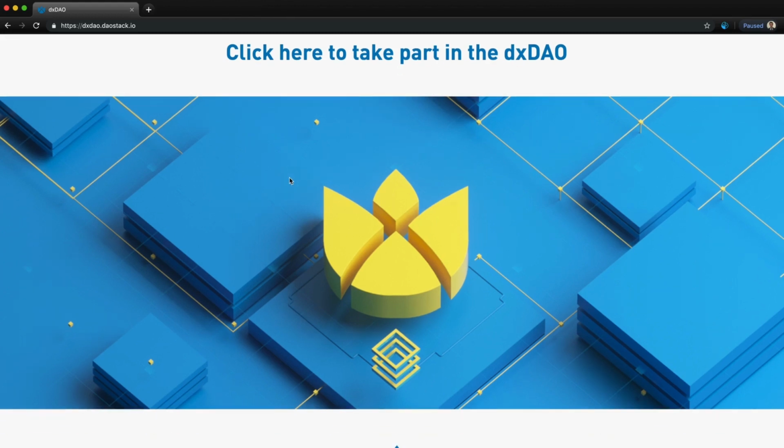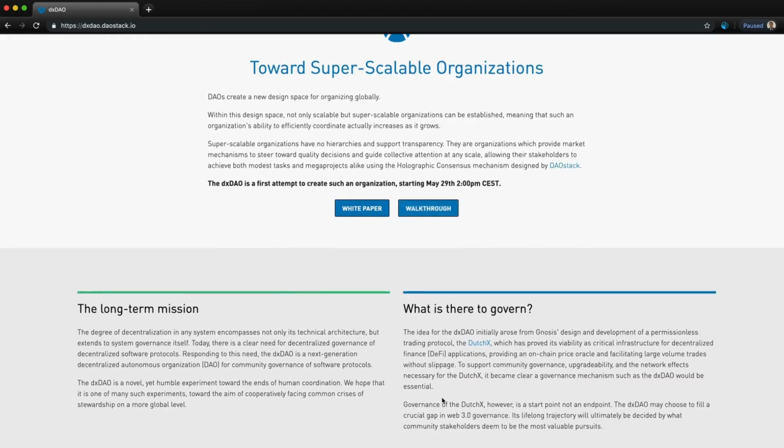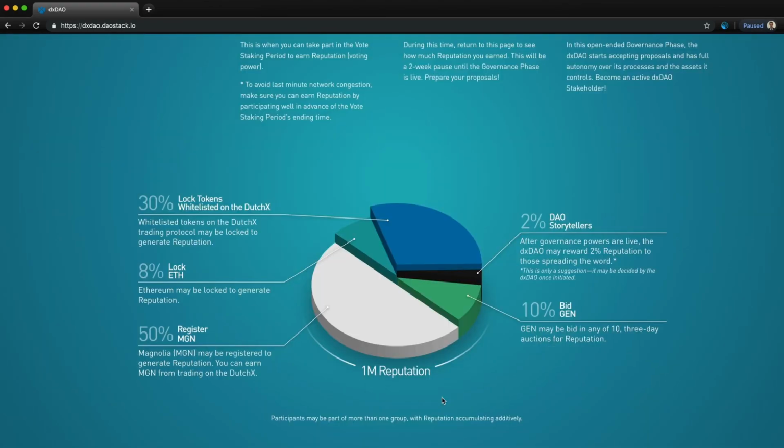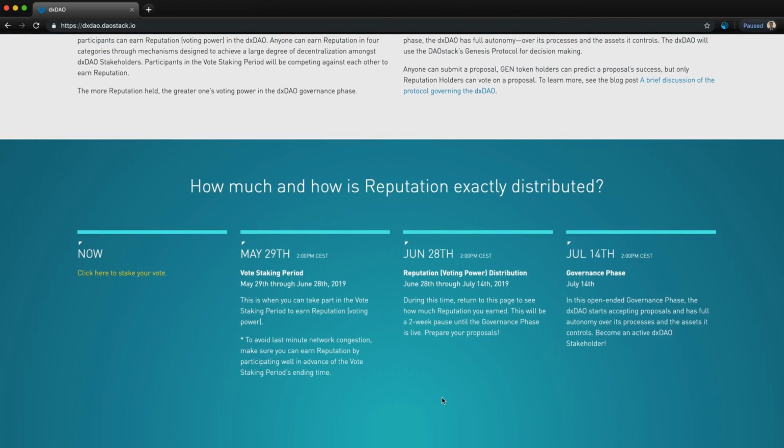You can see here that there's a link to the white paper, which I would super recommend checking out, as well as a written guide on how to get reputation with the Gnosis Safe wallet. There are some other resources down here as well. Also, throughout this walkthrough, keep in mind that reputation is not transferable. So make sure you're using the wallet address that you want your reputation to be associated with.